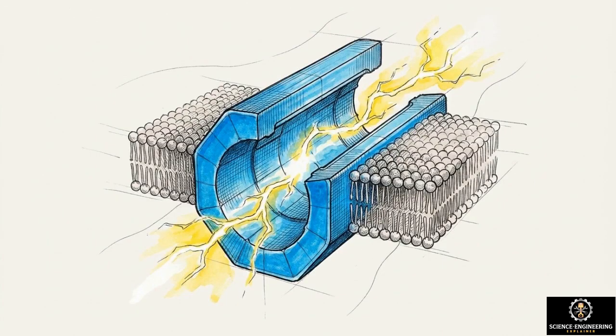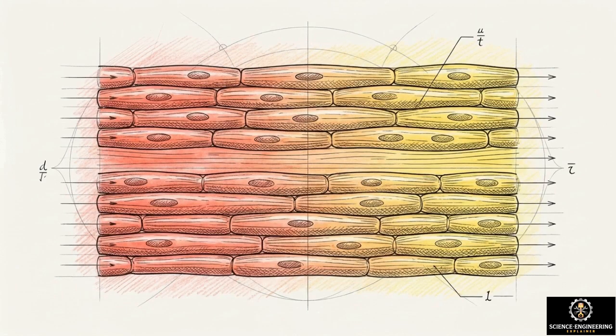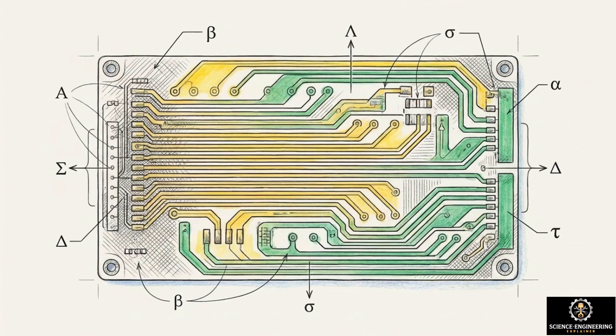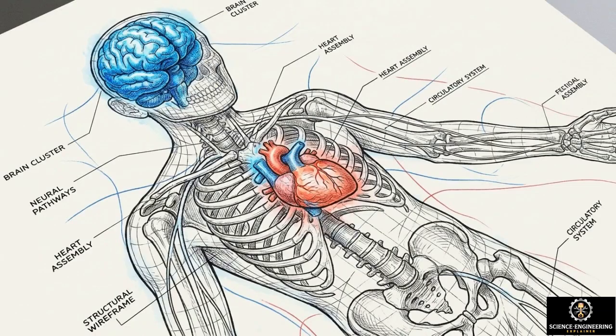However, a single action potential generates a voltage far too small to be detected from outside the human body. To produce a clinically viable signal, millions of individual cellular circuits must fire in a highly coordinated sequence. This synchronization is achieved through gap junctions. These specialized biological structures physically wire adjacent cells together, allowing electrical current to flow directly from one cell to the next without interruption.